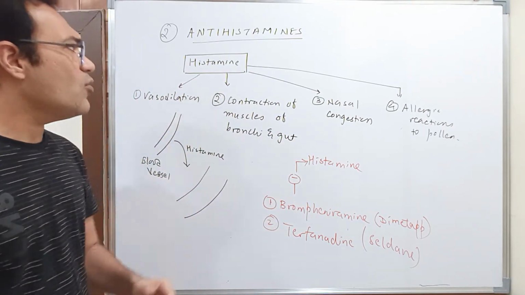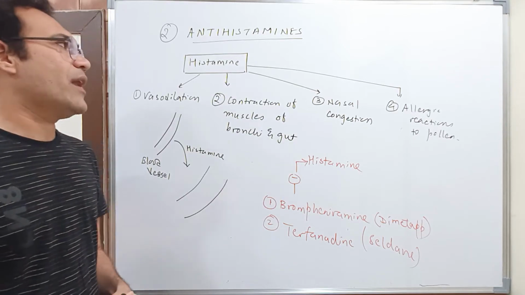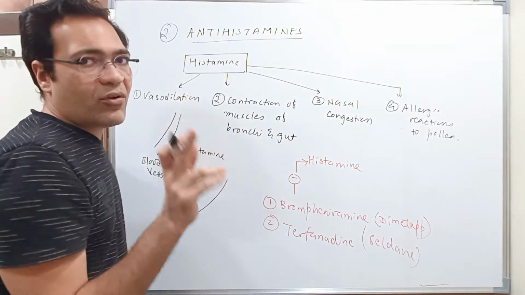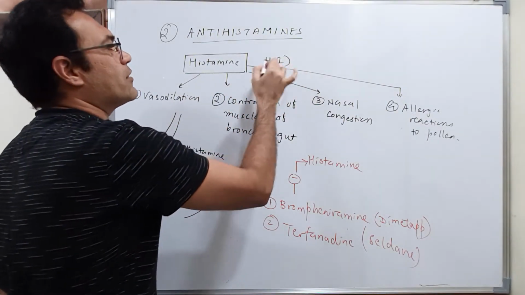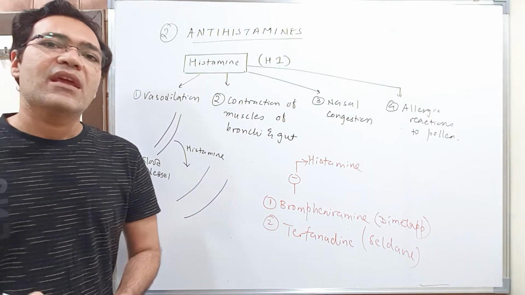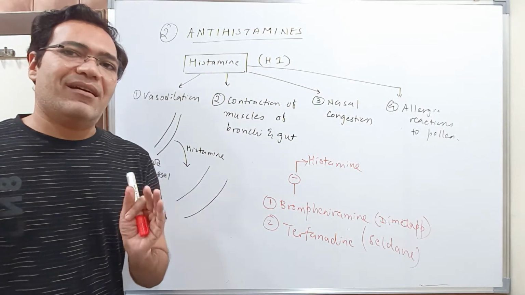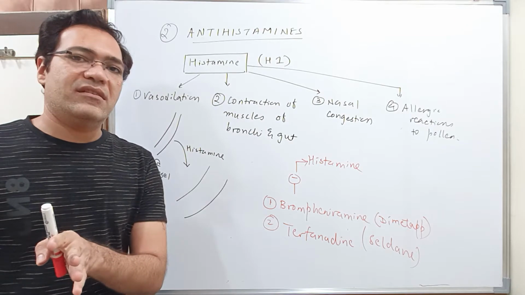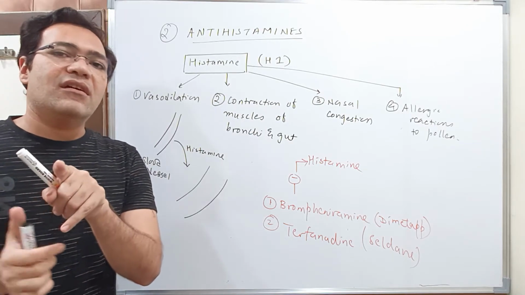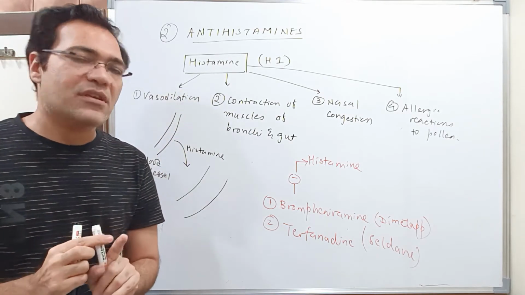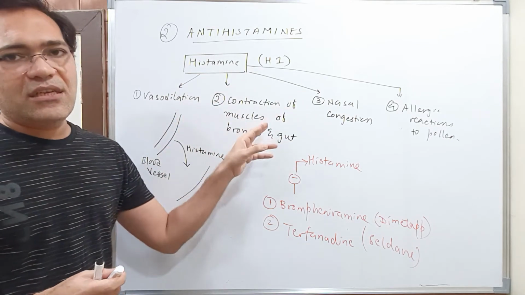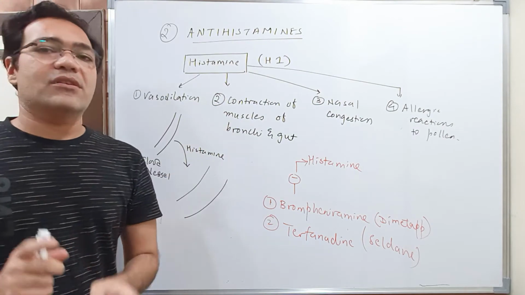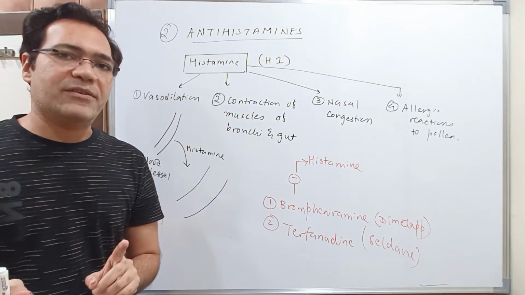Now, one very important thing which I would like to mention here is, students, histamine produces all these effects by acting on a receptor called the H1 receptor. As I told you earlier, for the antihistaminic drugs used for treating acidity, histamine will bind with the H2 receptors. But here, for the production of symptoms of allergy, histamine has to bind with H1 receptors. So students, both the receptors are different. Correct?